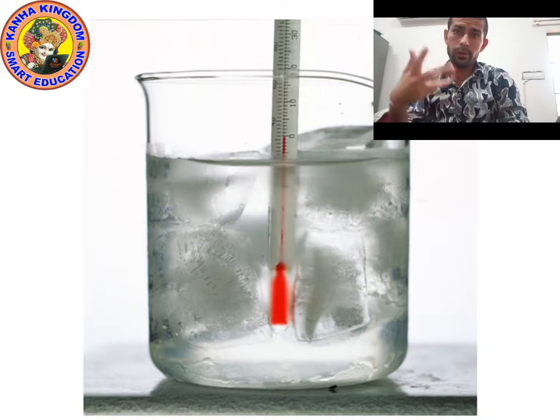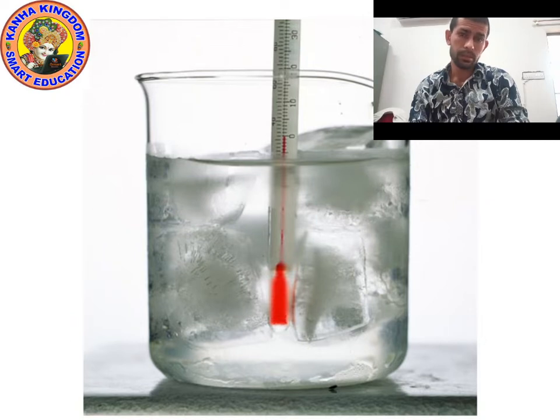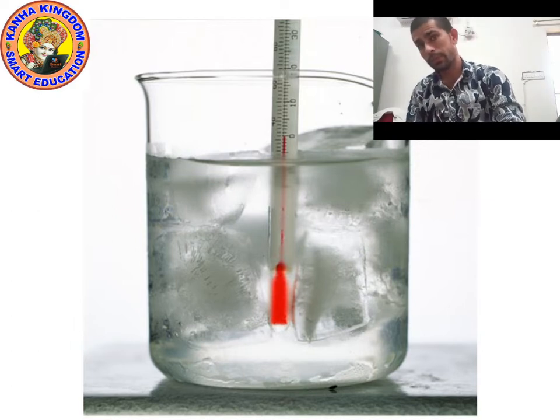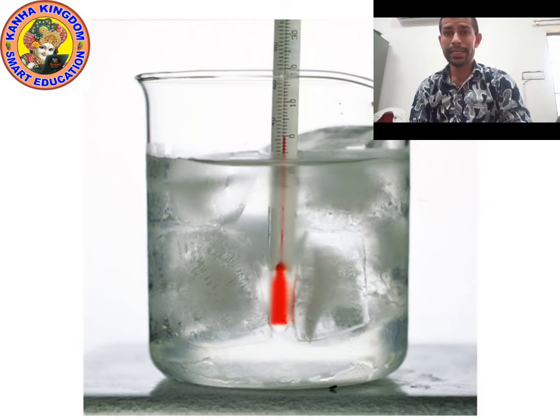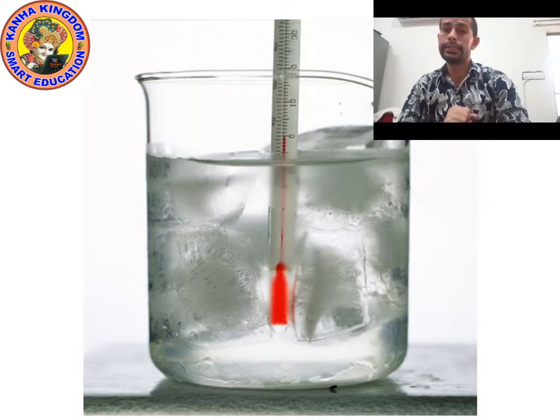Okay kids, now look at the picture and try to recall. What does this picture show? What does this picture represent? Yes, this picture is representing melting, which means fusion, and latent heat of fusion.